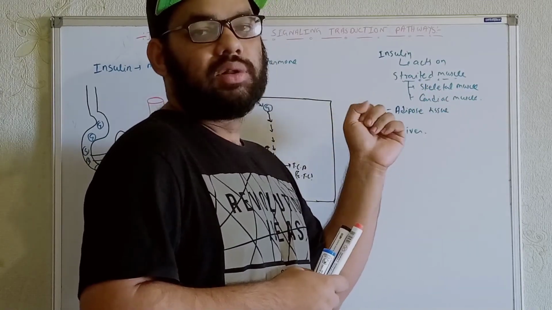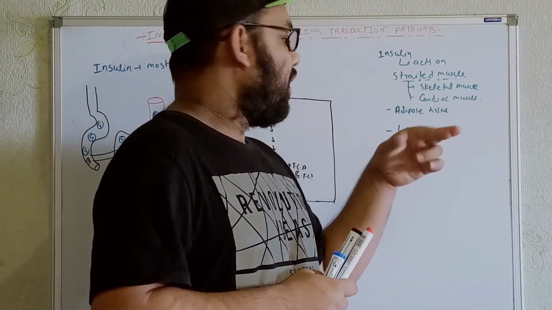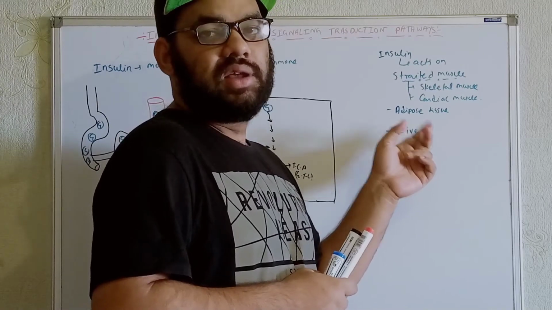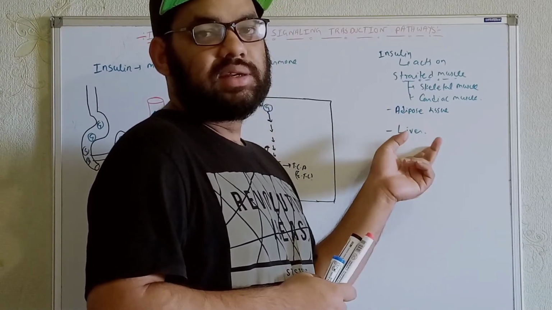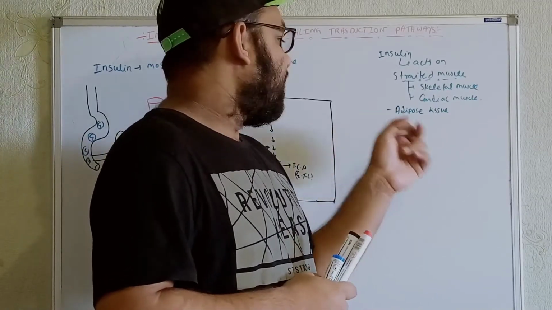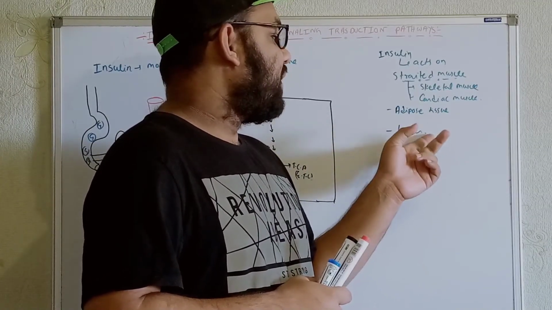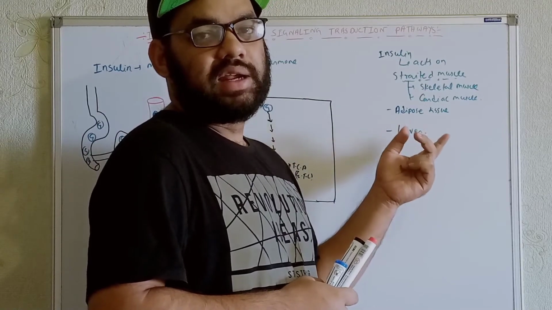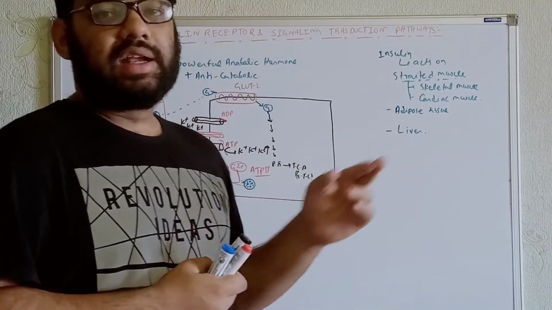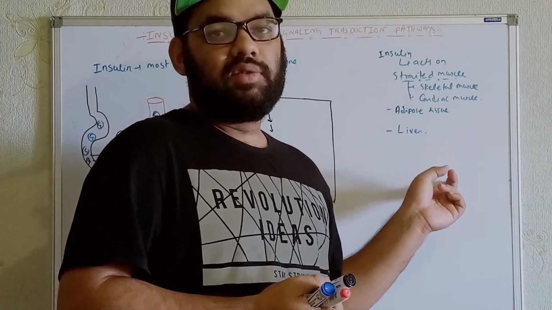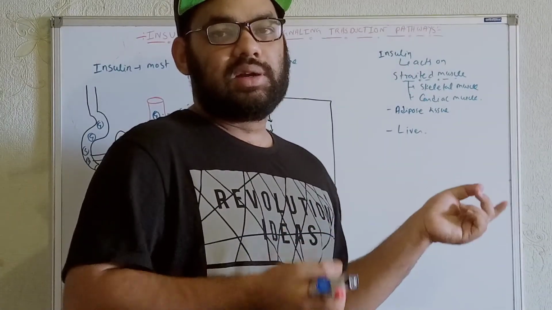But in the case of liver, we will not get this, because the liver itself has the GLUT2 transporter, by which it can take up glucose. Here the liver is stimulated by insulin through other mechanisms, by activation of some enzymes within the liver. As a result, the liver will be excited to take more glucose within it. I'll talk about these things later.